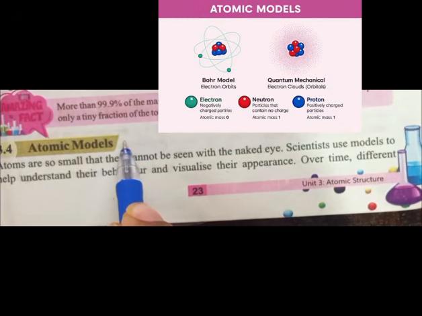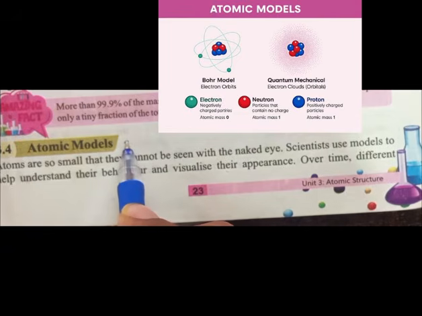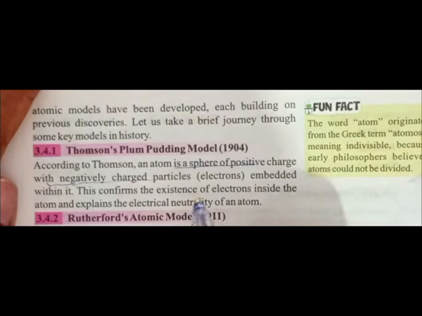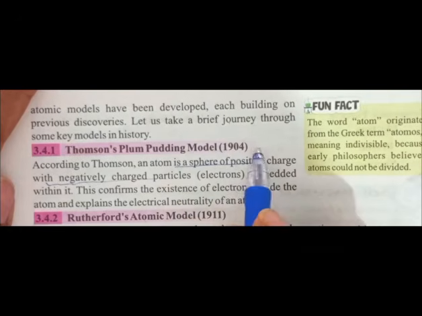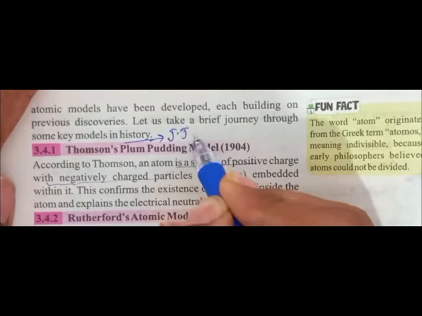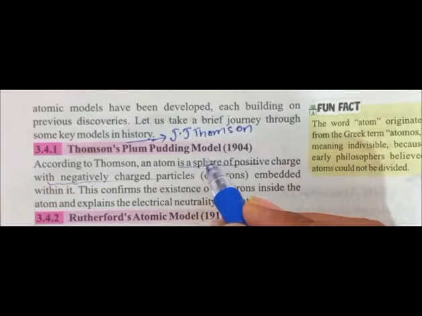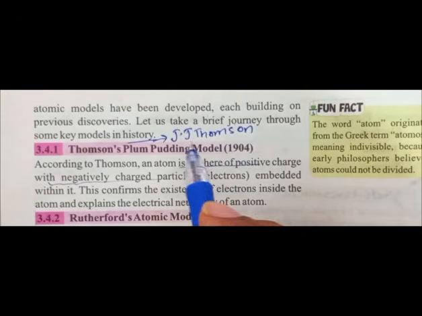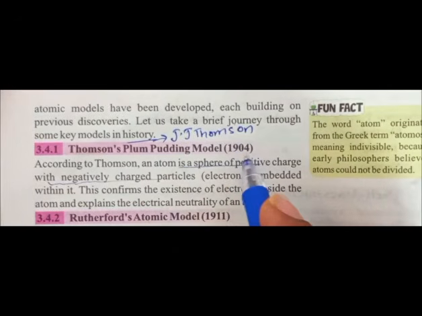I will discuss each model, which scientist presented which theory about the atom. Coming to the first model, that is Thomson's plum pudding model, 1904. Here Thomson is J.J. Thomson, the famous scientist. J.J. Thomson presented the plum pudding model. He said that the atom is completely made up of positive charge.